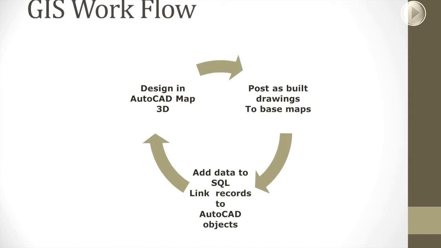But as you can see here, since we start and finish in AutoCAD Map 3D, we have somewhat of a unique advantage by staying continuously in one environment, which means we don't have to convert data from GIS to CAD and vice versa, since everything is always CAD data. Our GIS techs and engineers can speak the same technical language, which I believe promotes a greater sense of teamwork and collaboration. Our GIS techs also support our engineers from time to time with software troubleshooting, since they become experts with the software.